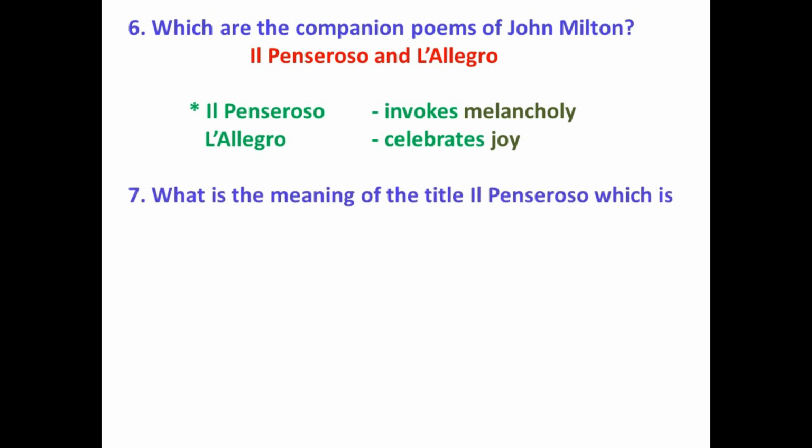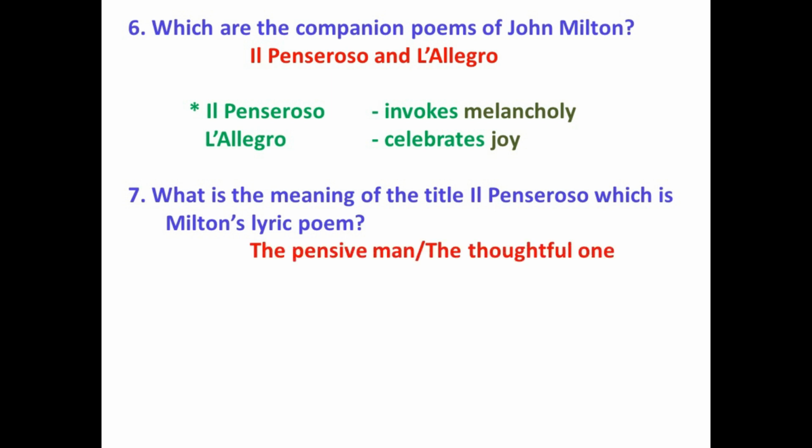What is the meaning of the title Il Penseroso, which is Milton's lyric poem? The pensive man or the thoughtful one, or the melancholic man. Il Penseroso and L'Allegro are the companion poems of John Milton, which he wrote during his college life.